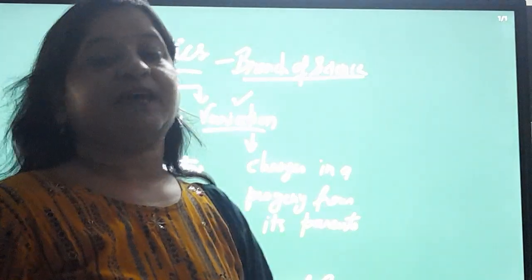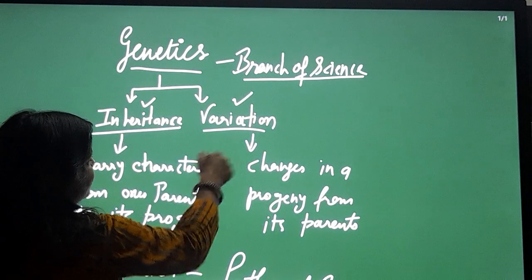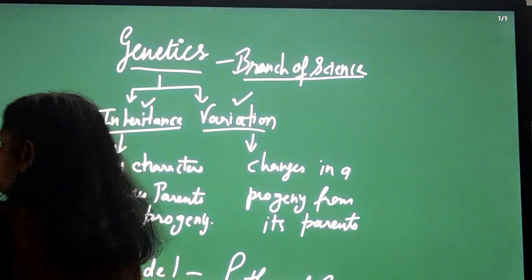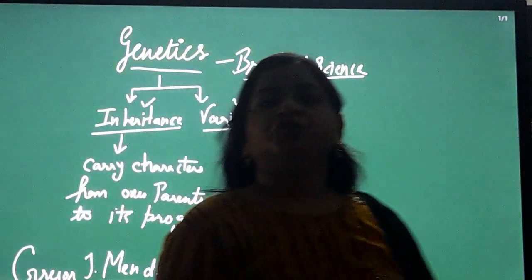And variation means that each individual varies from each other, even the parents and their children. So variation means the change in the progeny from its parents. These two terms combine to form genetics. If we talk about genetics, then the first word that comes to our mind is Mendel.